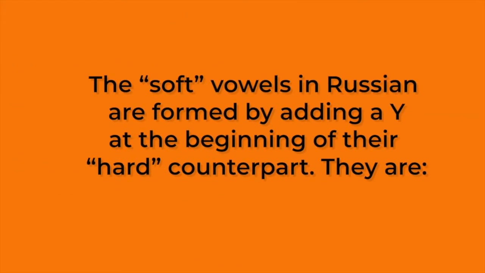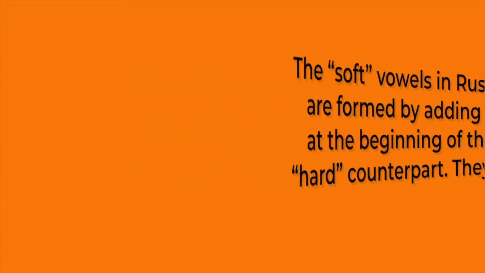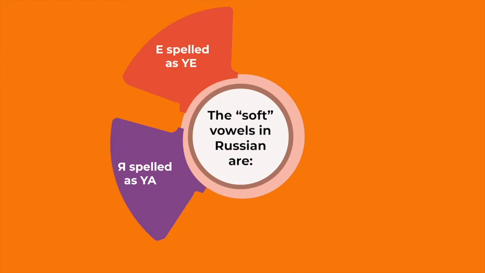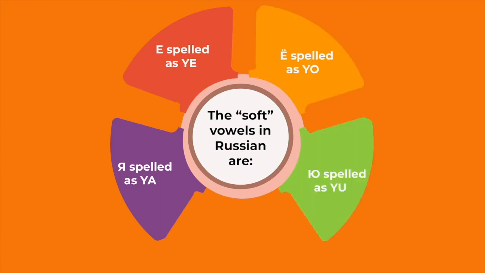The soft vowels in Russian are formed by adding a Y at the beginning of their hard counterpart. For example, in the Russian language we have vowels like Ya, Ye, Yo and Yu. And how do we pronounce them? For example, in the case of Ya, with the help of English we have used Y and A, and when we pronounce them together, the sound resembles Ya.